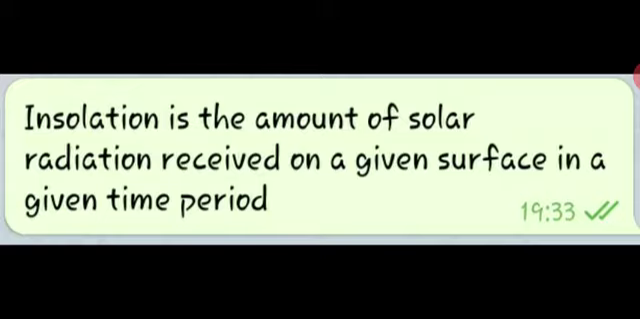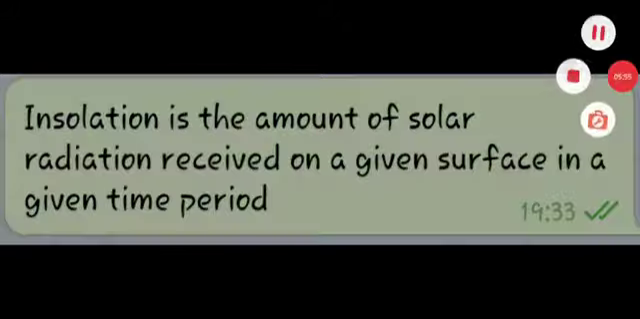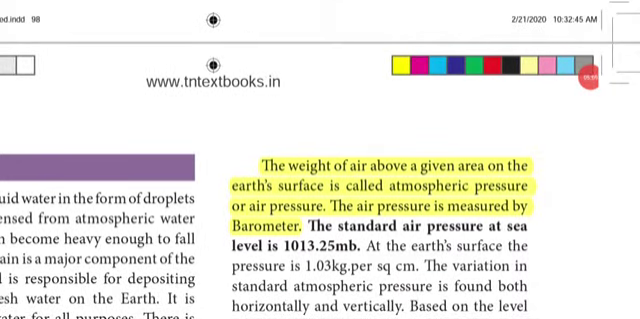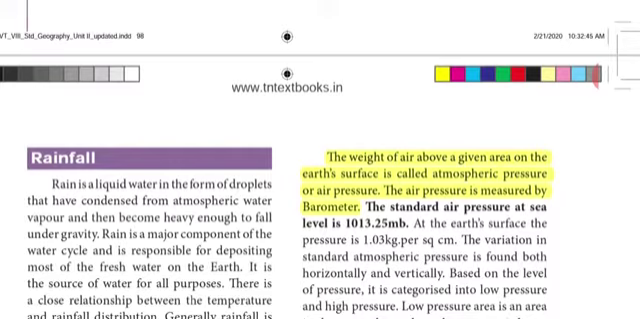Page number 99 in new book and 186 in old book. Everything I have highlighted in yellow color: the weight of air above a given area on the earth's surface is called atmospheric pressure or air pressure. The air pressure is measured by barometer. So this is the answer for the third short answer.